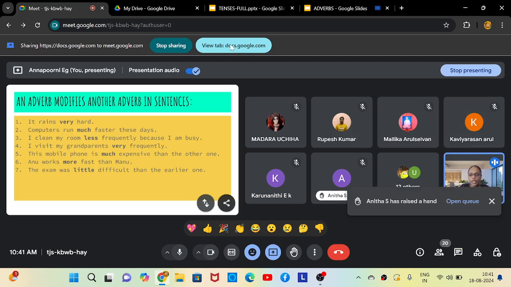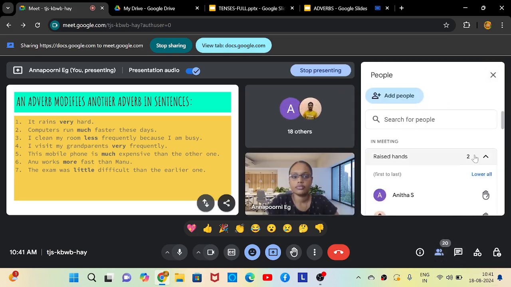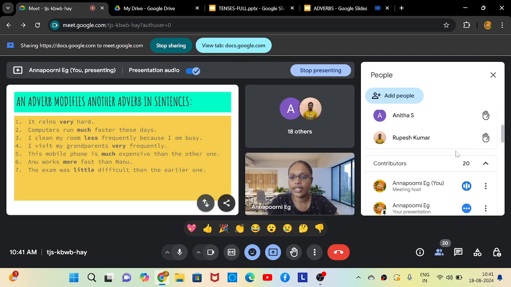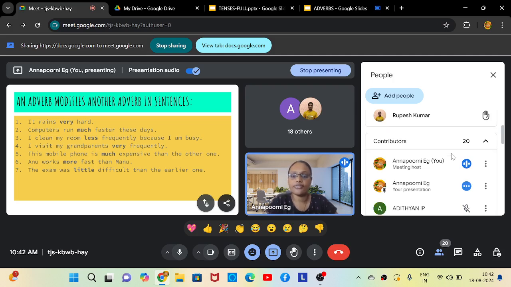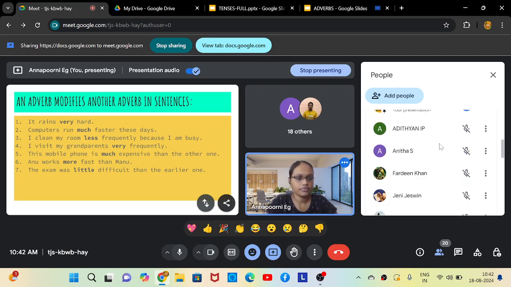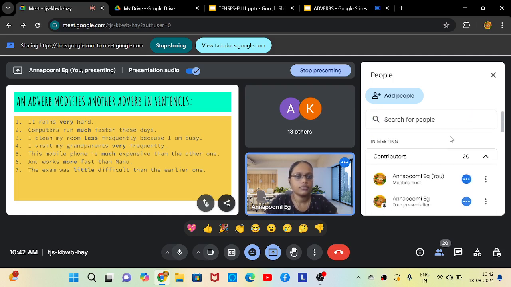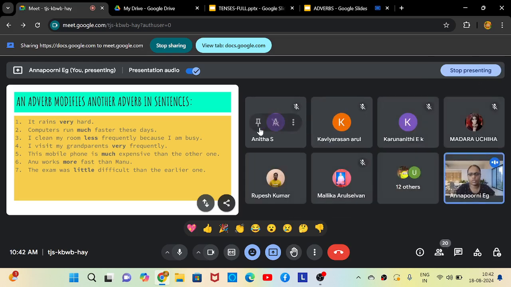Next is Lakshana, you can do. Anu works more fast than Manu. First adverb is fast and second adverb is more. Very good. And Pratika, you can do the last one. The exam was little difficult than the earlier one. Difficult is first adverb. Pratika, I can't hear you. Your voice is so feeble. Difficult is first adverb. Little is second adverb. Very good, now you are audible.